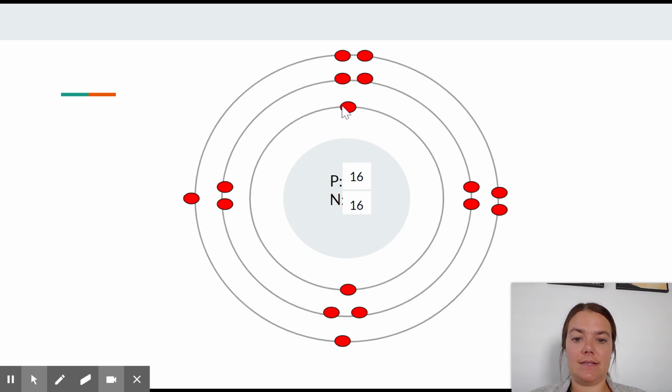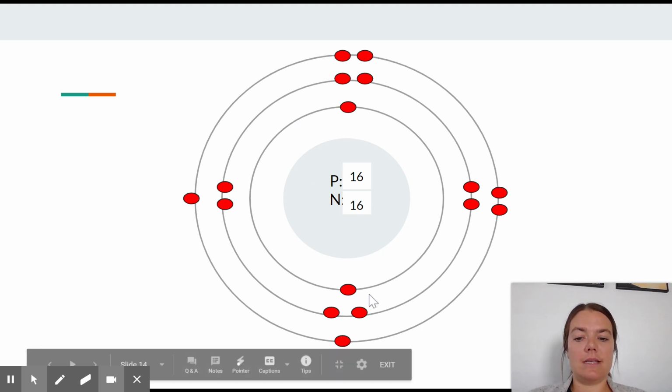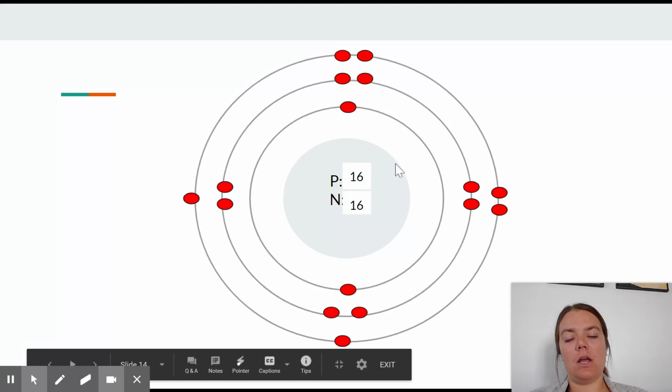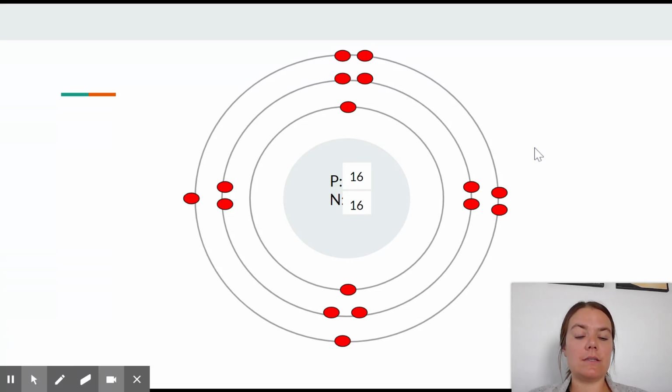We have to get up to 16. So if I put 2 there, I'm not done. Then I can go to the second shell where I can put up to 8. 2 plus 8 is 10. I'm still not done. I can put 6 in the third shell to get us up to our 16. So this is what a sulfur atom looks like.